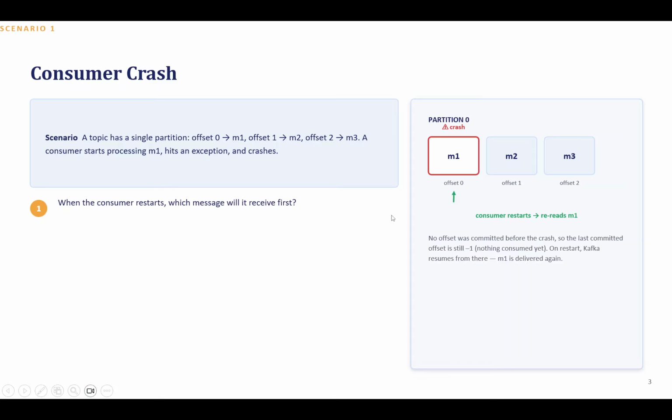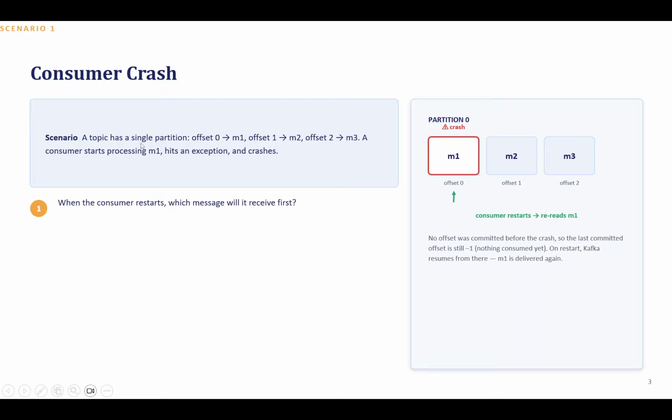So, first question. There was a scenario being asked: if a topic has a single partition, for example, a topic having only one partition. There can be multiple partitions, as I mentioned, but as of now there is one partition, and inside partition 0 there are three offsets defined, and each offset has one message: M1, M2, and M3.